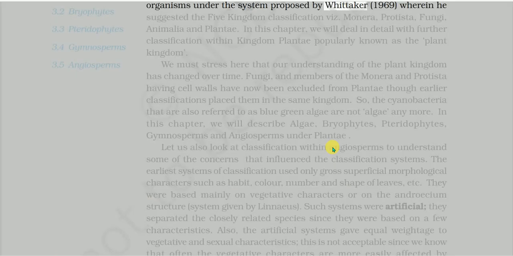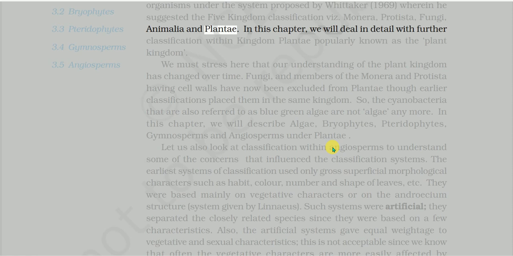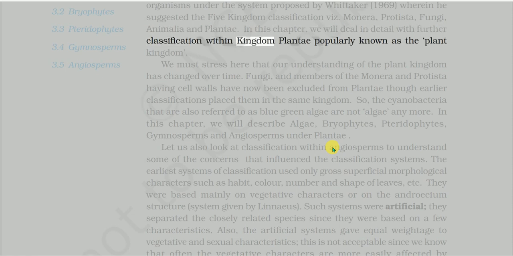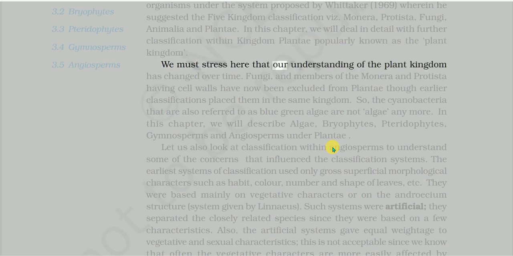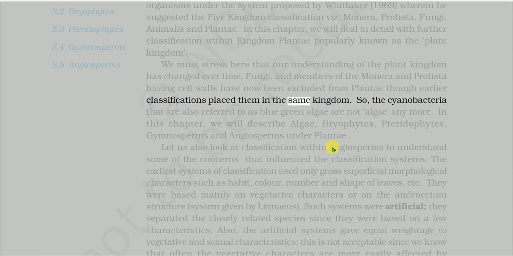Classification of living organisms under the system proposed by Whittaker, 1969, wherein he suggested the five-kingdom classification, viz. Monera, Protista, Fungi, Animalia, and Plantae. In this chapter, we will deal in detail with further classification within kingdom Plantae, popularly known as the plant kingdom. We must stress here that our understanding of the plant kingdom has changed over time. Fungi, and members of the Monera and Protista having cell walls have now been excluded from Plantae, though earlier classifications placed them in the same kingdom.